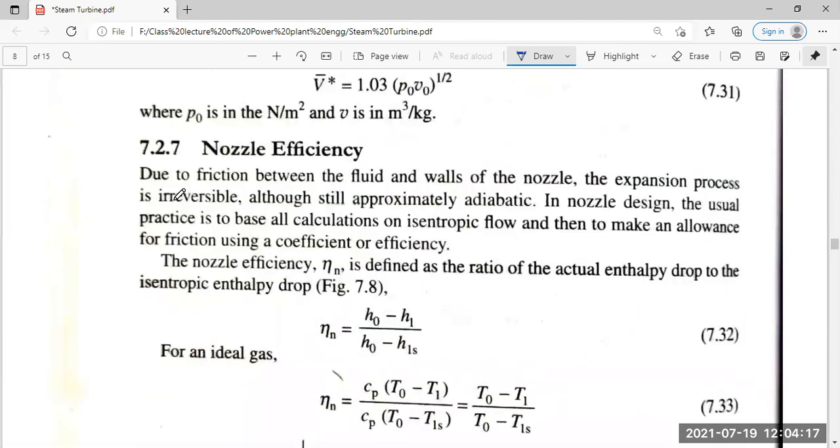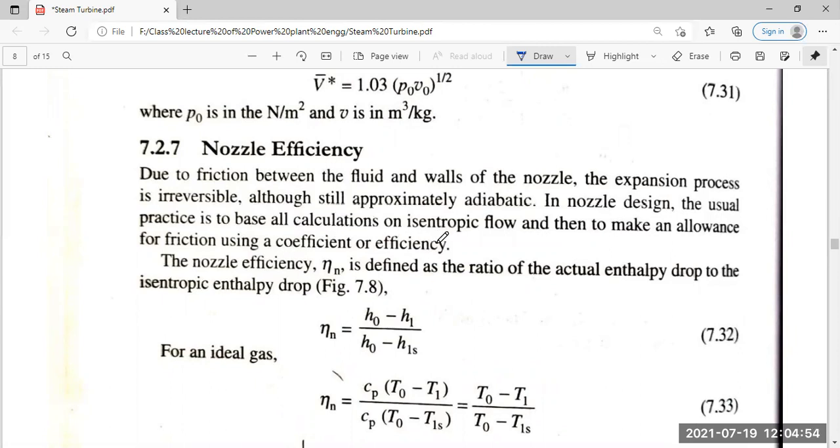Nozzle efficiency. Due to friction between the fluid and the walls of the nozzle, the expansion process is irreversible, although approximately adiabatic to a certain extent because the flow is extremely fast. In nozzle design, the usual practice is to base all calculations on isentropic flow and then make an allowance for friction using a coefficient. So this is all isentropic flow, where no heat transfer takes place, but we are putting an allowance for friction.